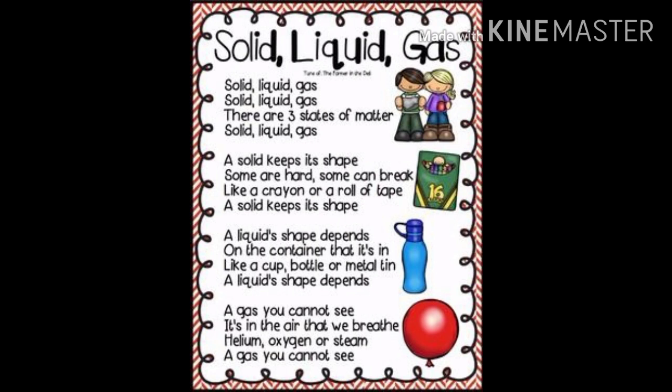Like a cup, bottle or a metal tin, a liquid's shape depends on its container. A gas you cannot see, it's in the air that we breathe. Helium, oxygen or steam, a gas you cannot see. Solid, liquid, gas.